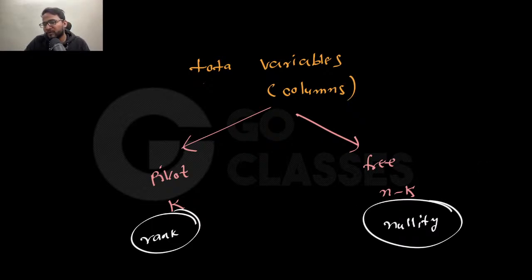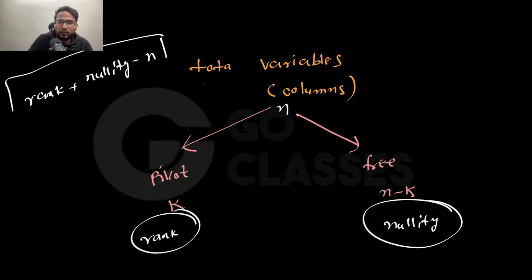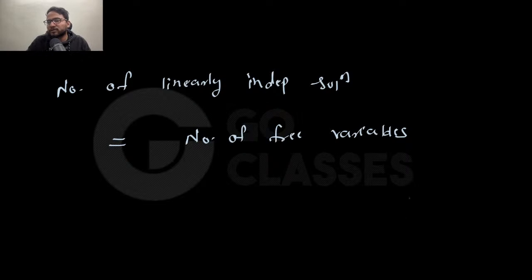So the number of free variables is also called nullity, and since the total is n variables, rank plus nullity is n. What is rank? The number of pivot variables. This is the number of free variables, and the total variables are n. That's why rank plus nullity is n. I hope that is okay to everyone. That is called the rank nullity theorem. Now, if I'm saying the number of linearly independent solutions, that depends on how many free variables you have.